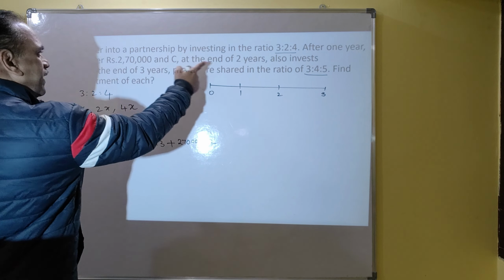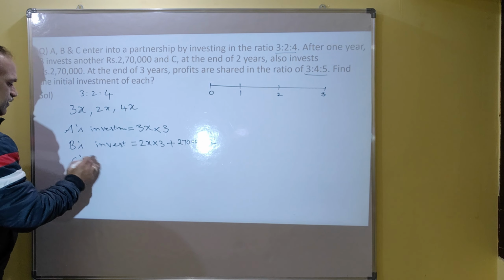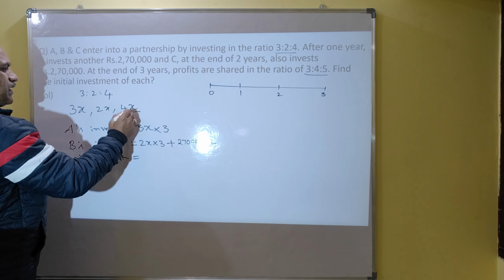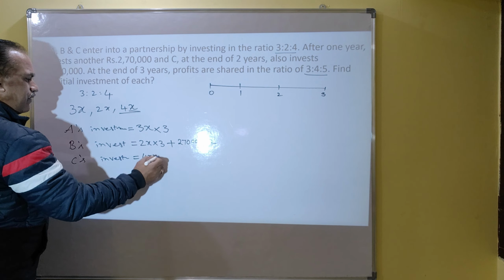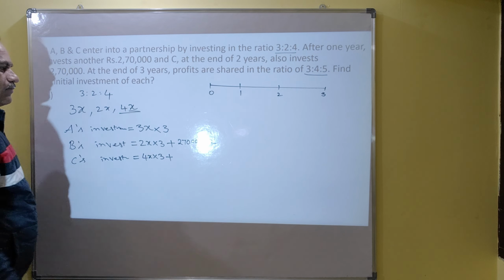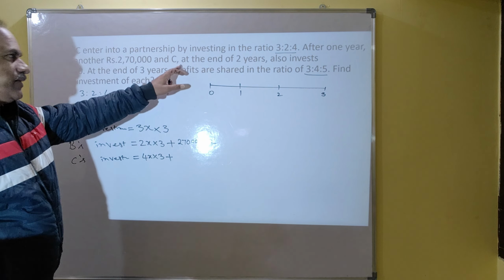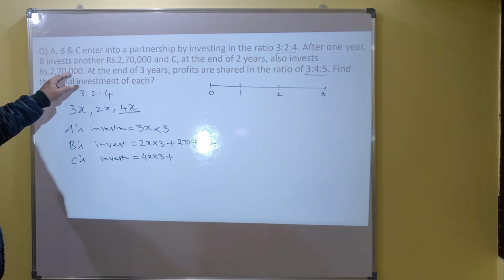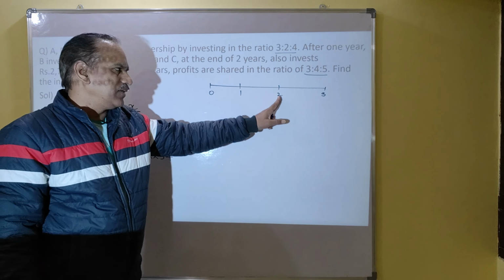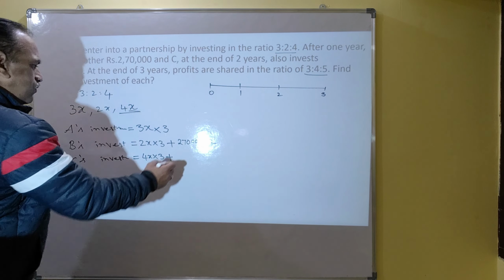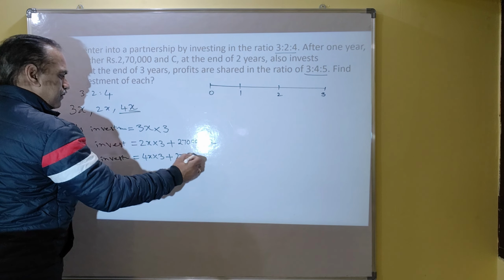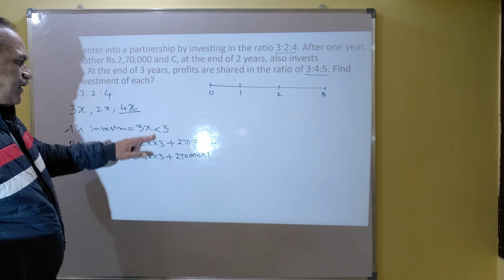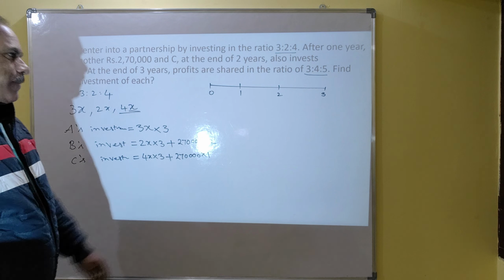And C at the end of 2 years, what is C's investment? It is initially invested 4x. So 4x stayed for 3 years plus he invested after 2 years. At the end of 2 years, he also invests 2,70,000. So this 2,70,000 stayed for only 1 year. So 2,70,000 into 1 year. So this for 3 years, this is for 2 years, this for 1 year.